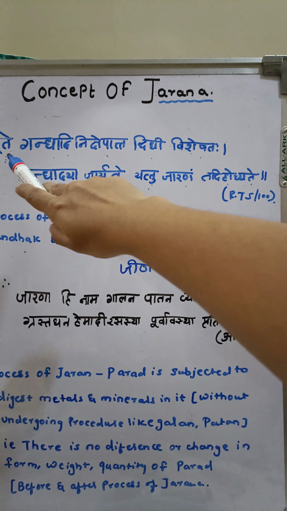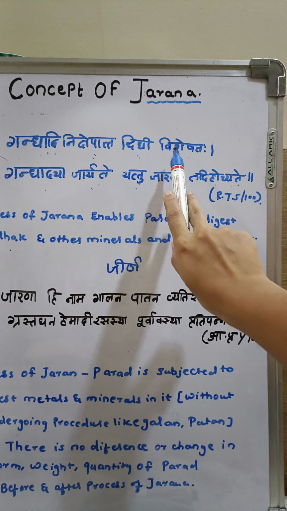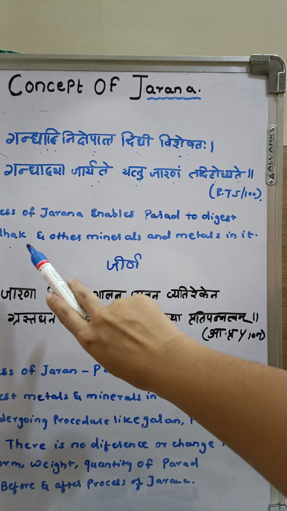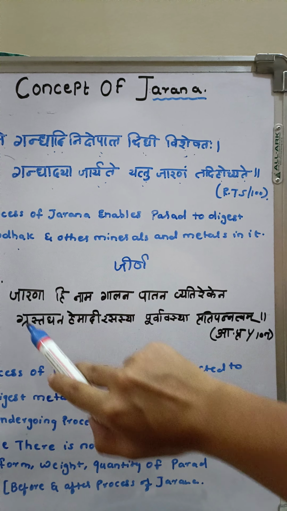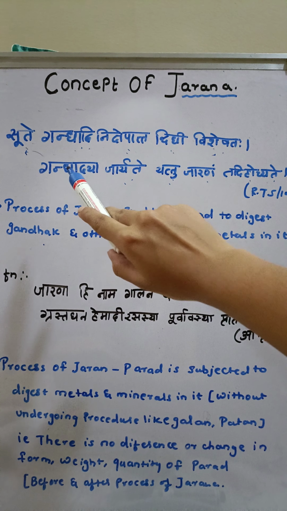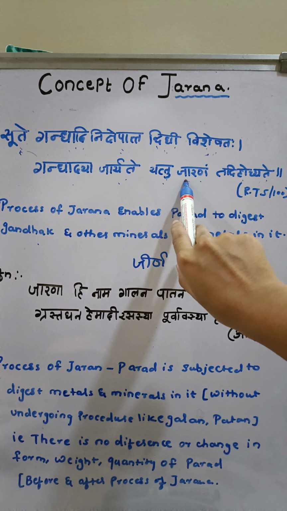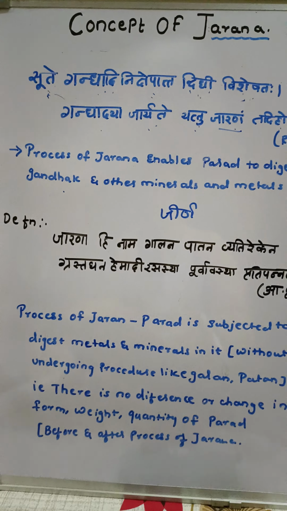When in parada gandh adi, gandh adi matlab gandhak and other metals and minerals are digested into the parada, then that vidhi visheshta is called jarana. Okay, so that's what jarana is.